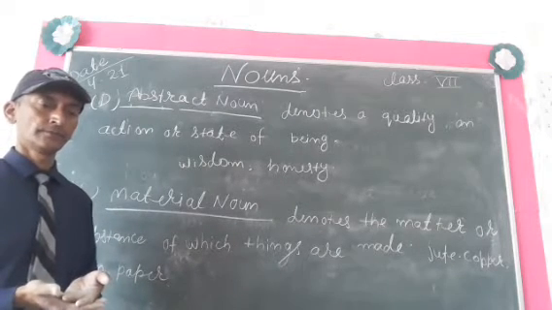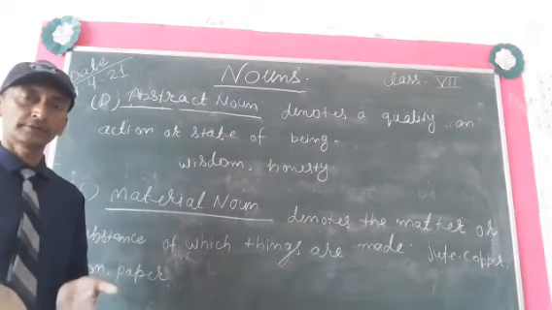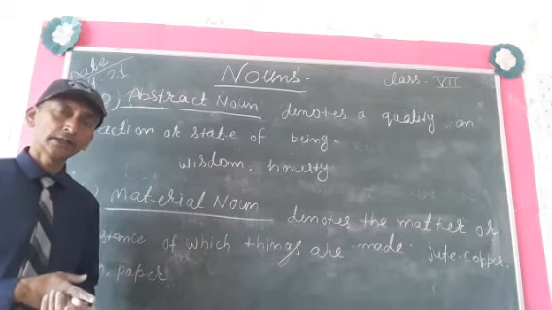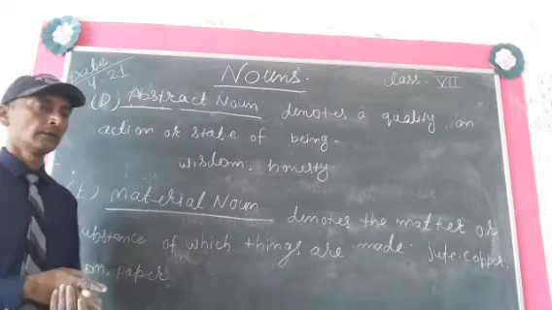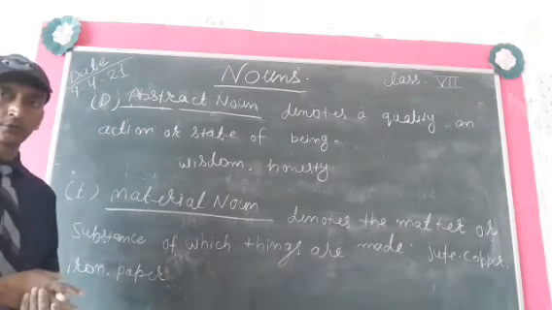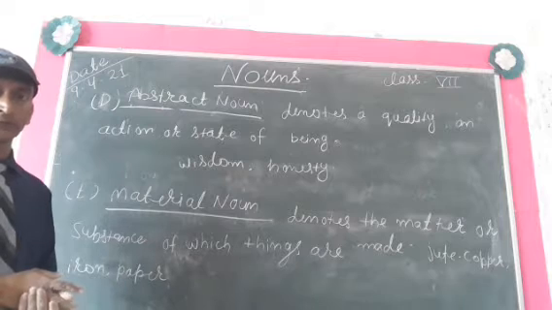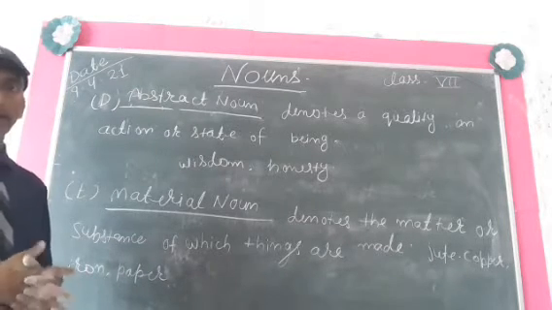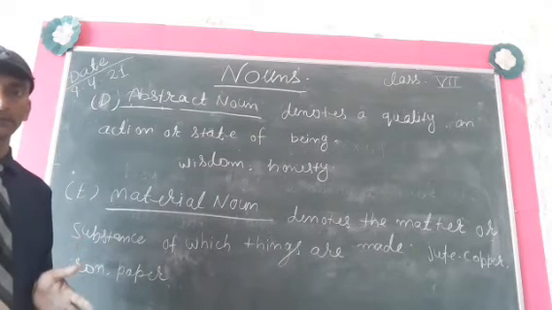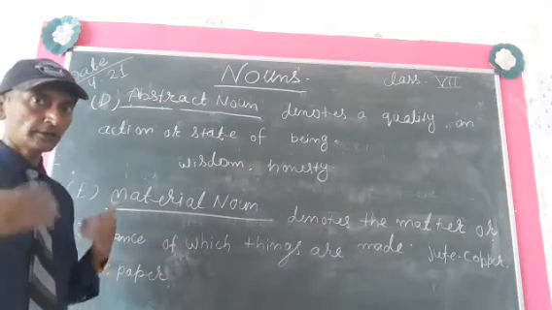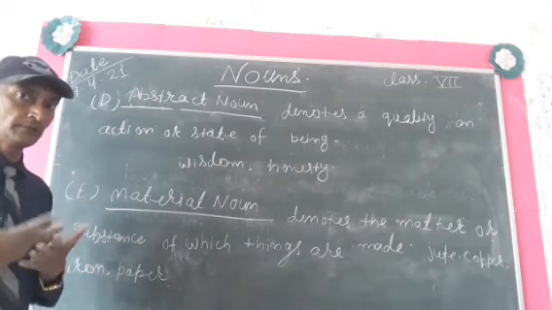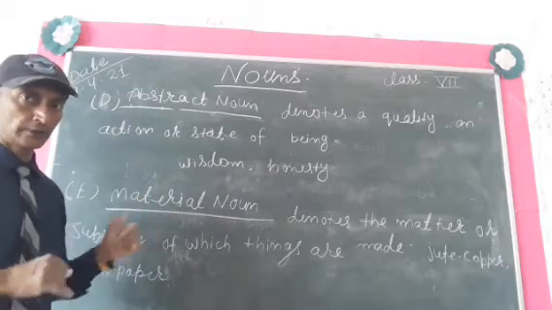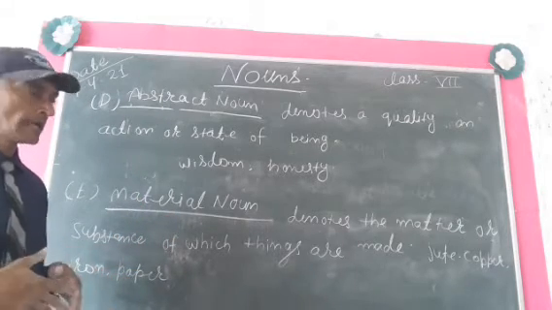Kindness, wickedness, all these are examples of abstract noun. Are you getting me? So abstract noun denotes a quality, an action or state of being. So we cannot see, we cannot touch, we can only feel. Okay, abstract noun. We can only feel, we cannot see.